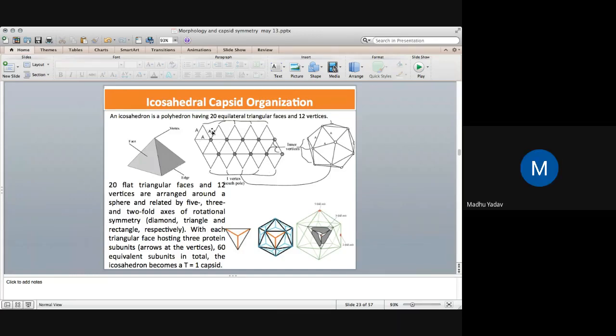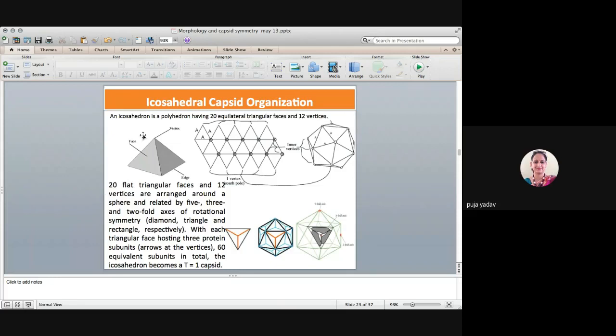Okay. So you can see there are the 20 equilateral triangles here. Now vertices. Vertices means where these things meet together. So how many vertices are here, guys? 1, 2, 3, 4, 5, 6, 7, 8, 9, 10. Ten are in the middle and these 5 are on the top because they are making this one. So one vertex for the top one and one for the bottom one. So how many vertices are there? 12 vertices.